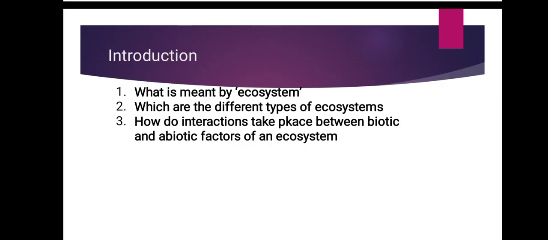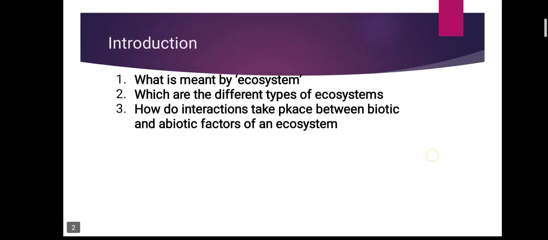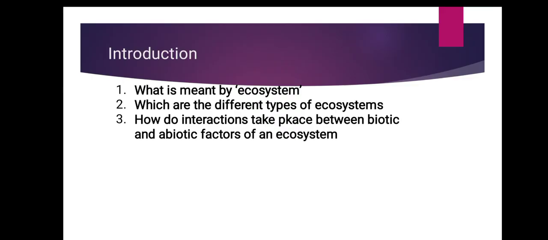An ecosystem is an area where organisms interact with one another as well as with the non-living part of the environment. Very good.